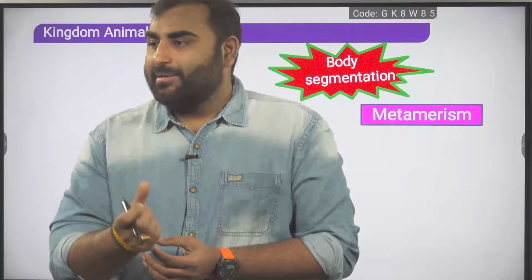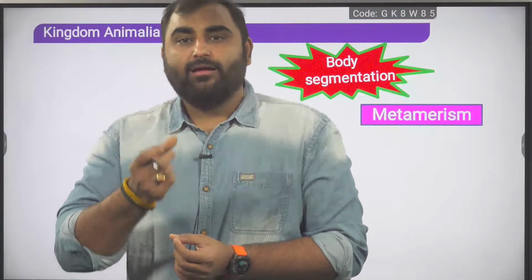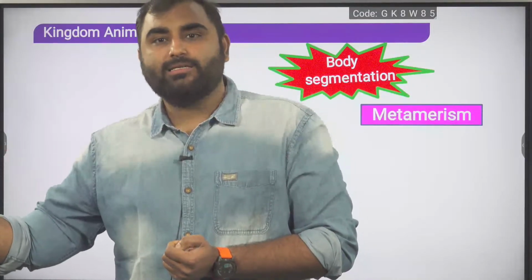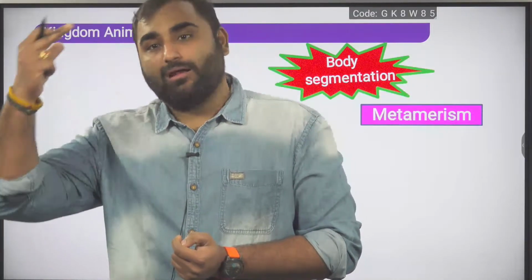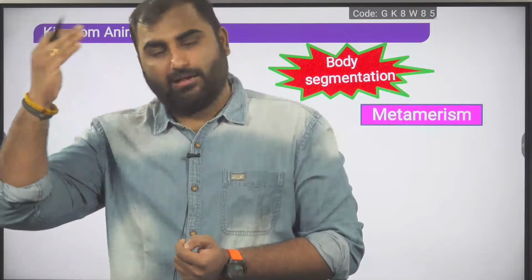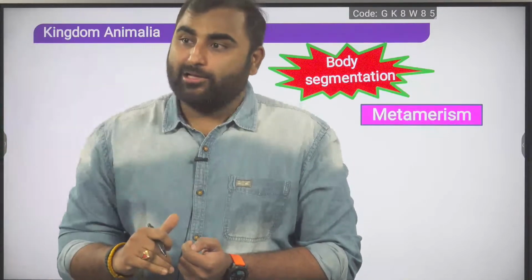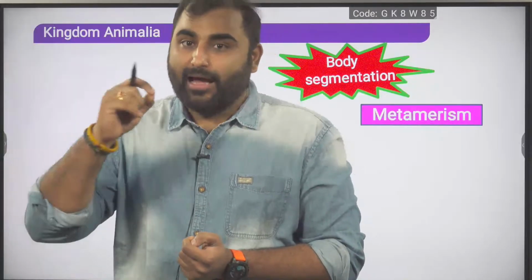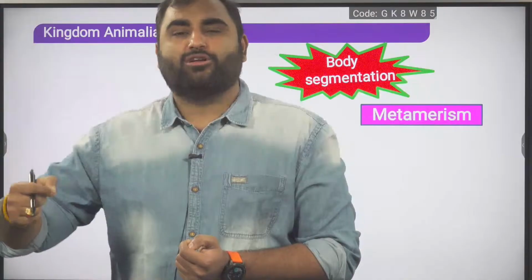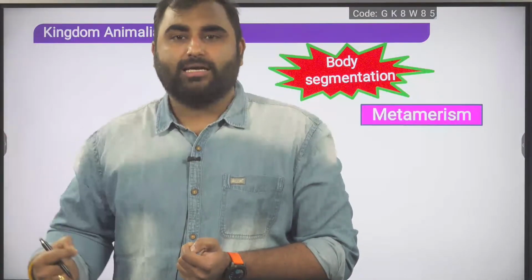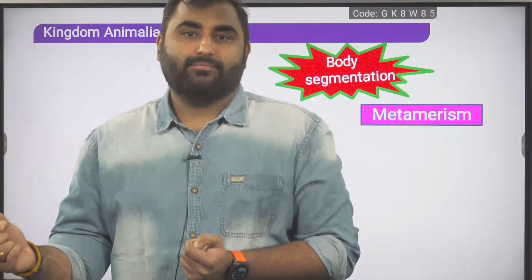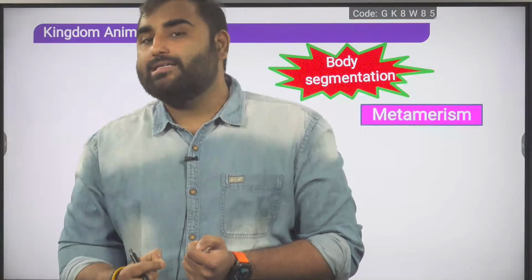So to understand metameric segmentation, we need to say when the body is divided or repeated into units or segments with external segmentation coinciding with internal segmentation, meaning the external segmentation is visible and inside also you are able to see the segmentation, and there is serial, back-to-back repetition of some organs. Then only we will say the organism's body is metamerically segmented. And what is each segment called?